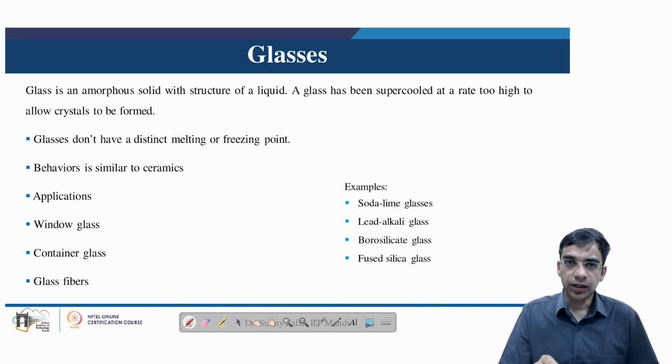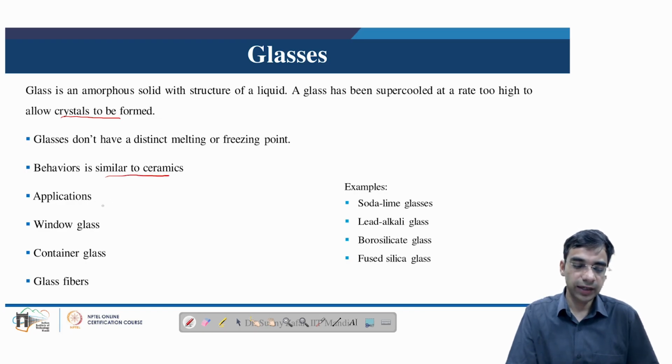In the subcategory of ceramics, we have glasses also. Glasses are amorphous solids with the structure of a liquid. These glasses are produced by supercooling at a very high rate so that crystals are not allowed to form. Glasses generally don't have a distinct melting or freezing point, and their behavior is very similar to ceramics.